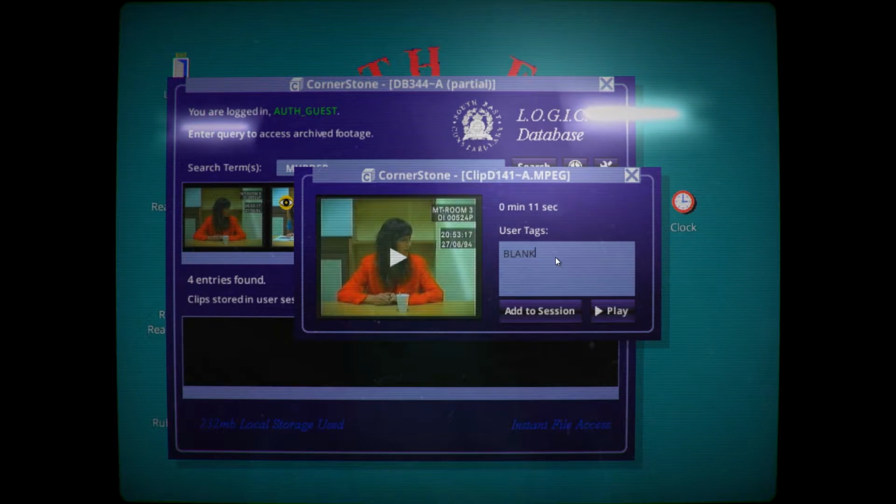Maybe, like, June? Wait, can I separate tags? How do I separate tags here? Can I do this? There is a way to separate tags, right? See, that's all one word. All right, whatever.